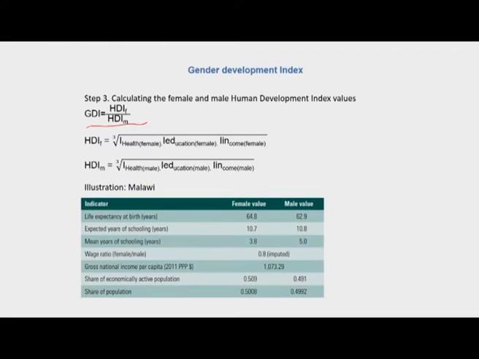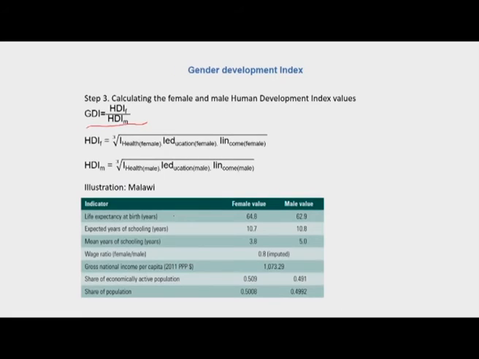This is an illustration for Malawi. Every HDR comes up with technical reports or technical notes in each of its reports. And I urge all of you to look up the technical notes of each of the human development reports, which is also a very rich repository of the significance of carrying out these calculations, the significance of taking up different formulas for HDI calculations, which can go a long way in strengthening your understanding about human development issues.